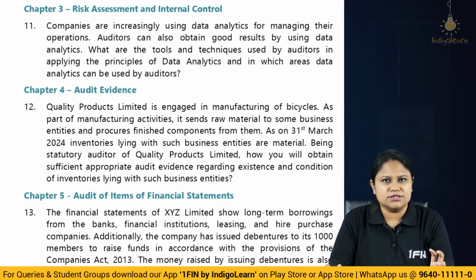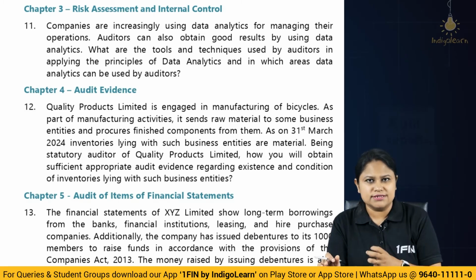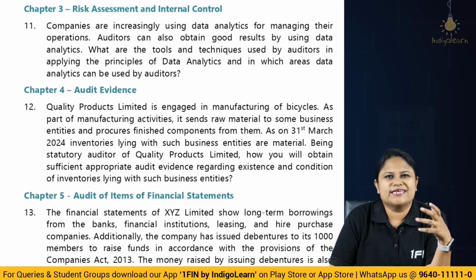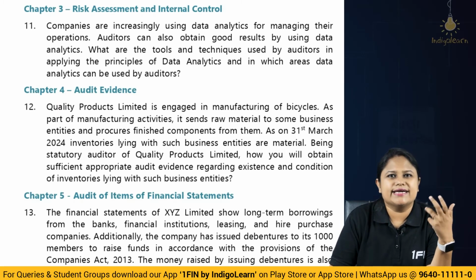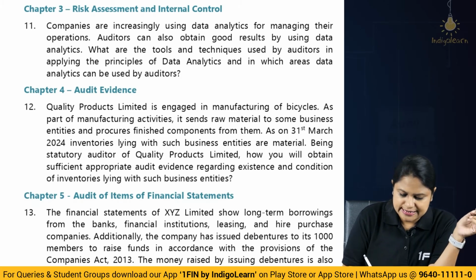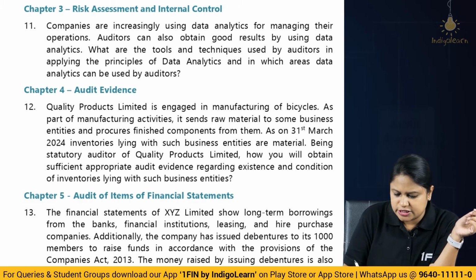And the tools and methodologies that we use, we call them computer assisted audit techniques, that is CAT. All right. So we have specialized tools like ACL, IDEA, etc., which are used by the auditor for the performance of audit. They are nothing but data analytical tools. So the question is, what are the tools and techniques? This we already explained. We call them CAT. Examples could be ACL, IDEA, etc.